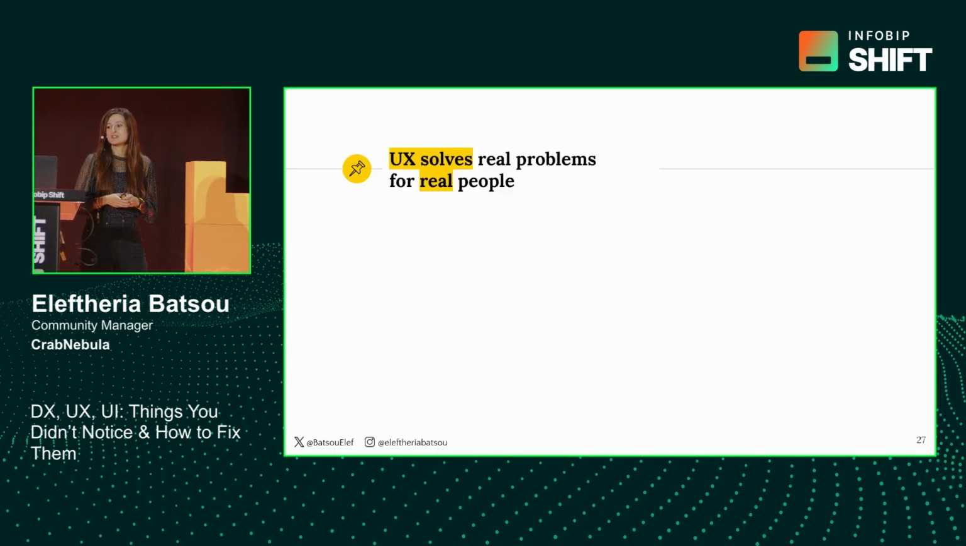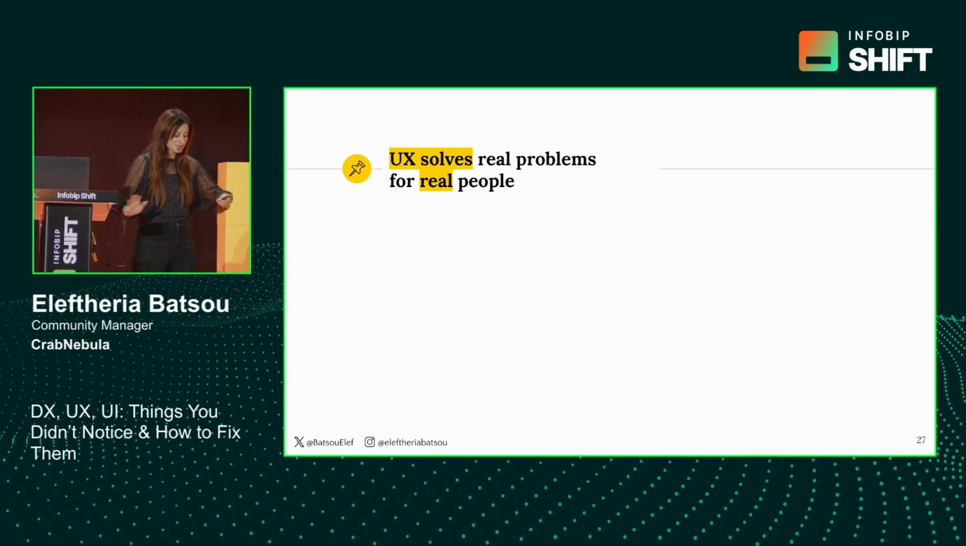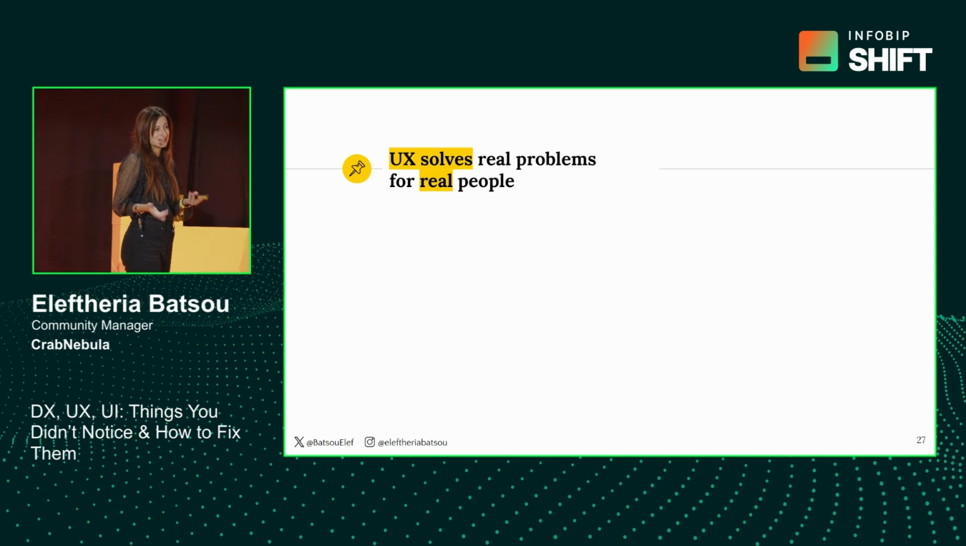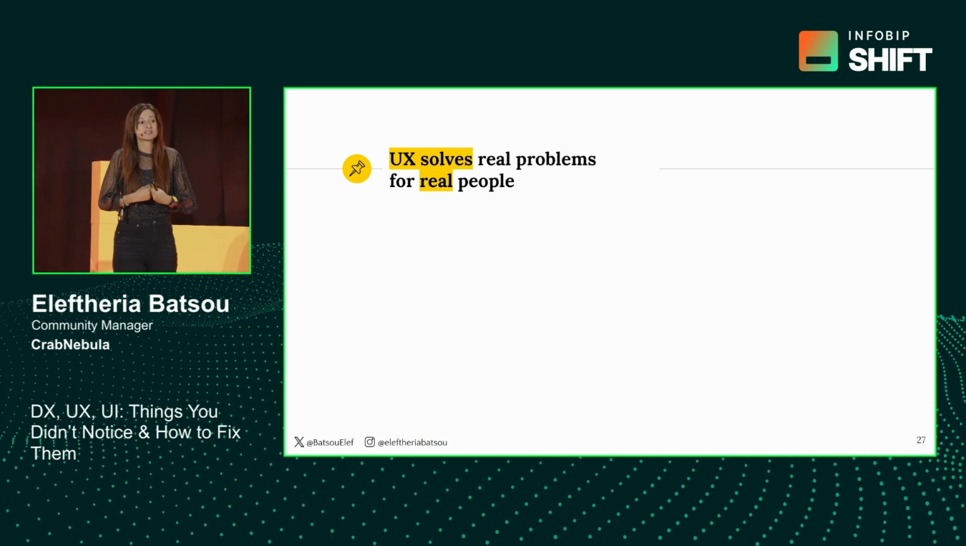So UX solves real problems for real people. And I want to focus here on real people, because sometimes as we are developing a product, we think that we are the real users. But this is not the case. We are just the developers of that product. We know this product too well, and that means that we cannot be the real users.